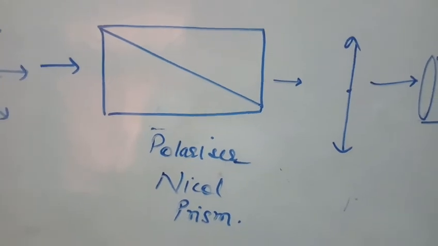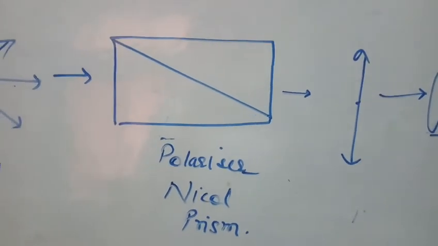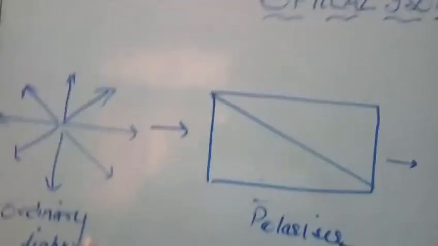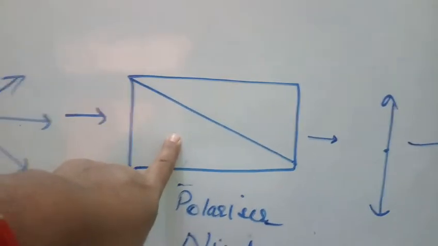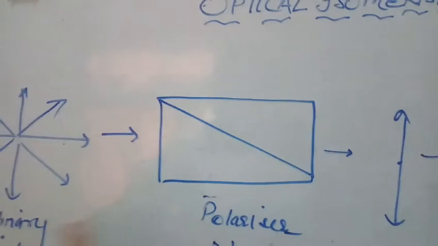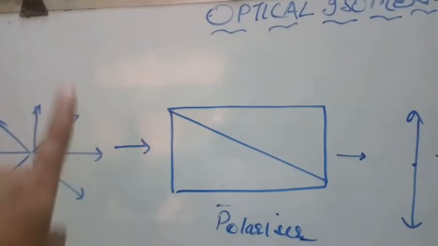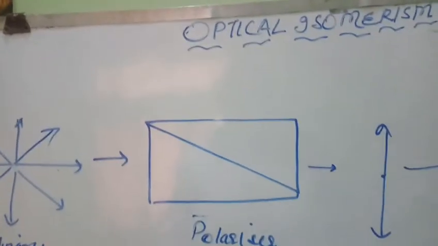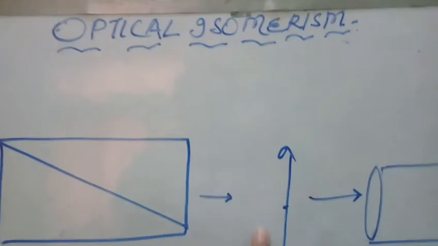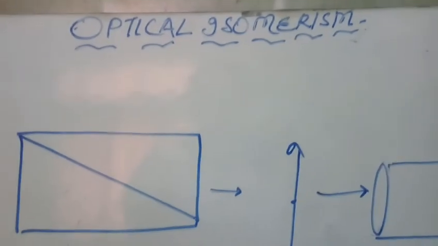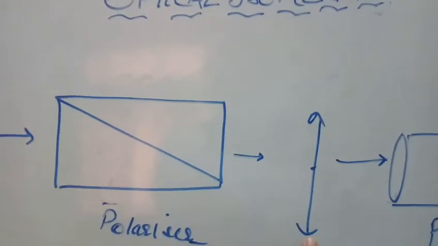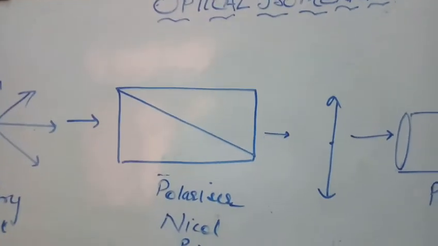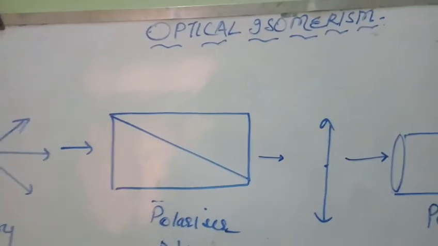So when you pass this ordinary light through this polarizer, which is Nicol prism, then what happens? It will absorb all the vibrations except the vibration in one plane. See here, it is now converted to the vibration in one plane only, and such light which has vibrations in only one plane is known as plane polarized light.